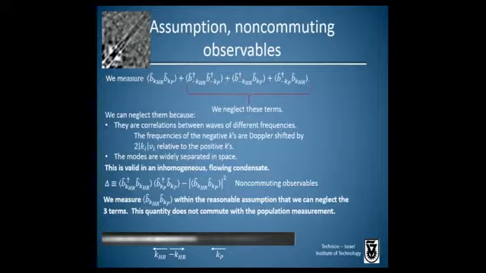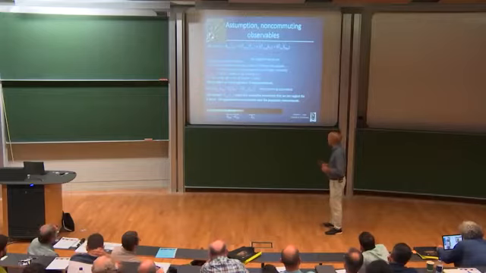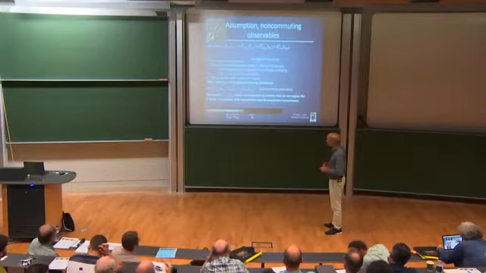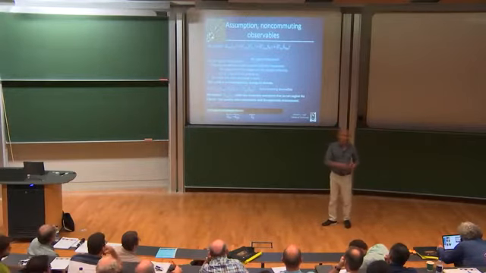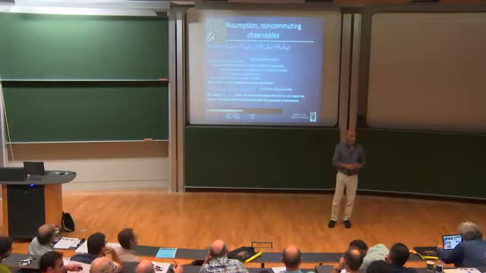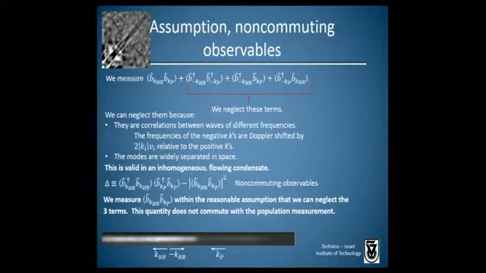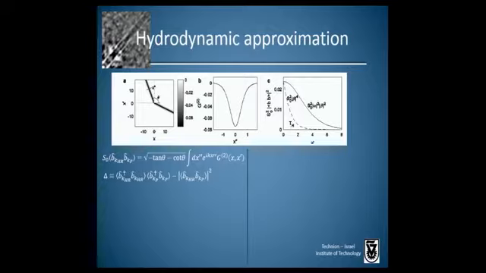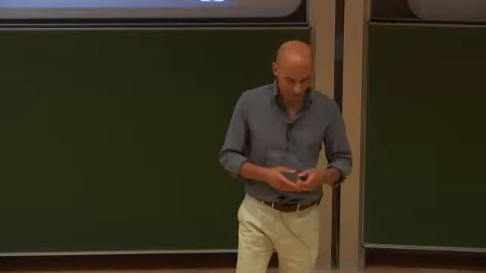Furthermore, one might like to measure non-commuting observables to measure entanglement. We can see that these correlations don't commute with the populations, so these are the non-commuting observables, although it has recently been shown that one can measure entanglement even without non-commuting observables. We can check that this method of measuring entanglement works in a case that we know well, which is the hydrodynamic approximation, which is in strict analogy with a real black hole.